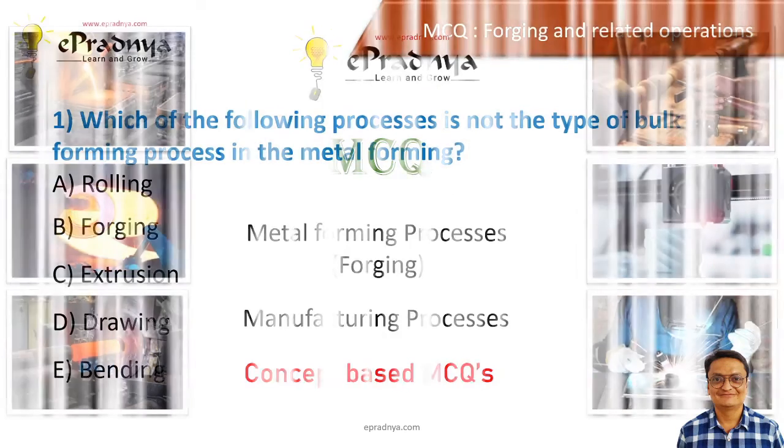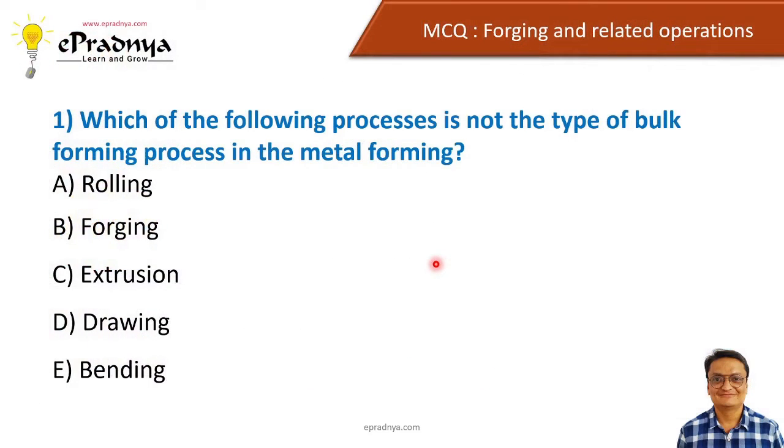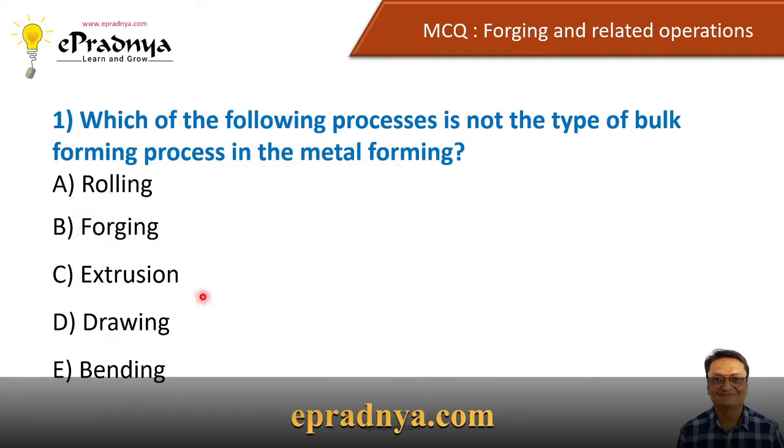So let us begin. Question number 1. Which of the following process is not a type of bulk forming process in the metal forming? And options given are rolling, forging, extrusion, drawing, and bending. And the correct answer is bending.